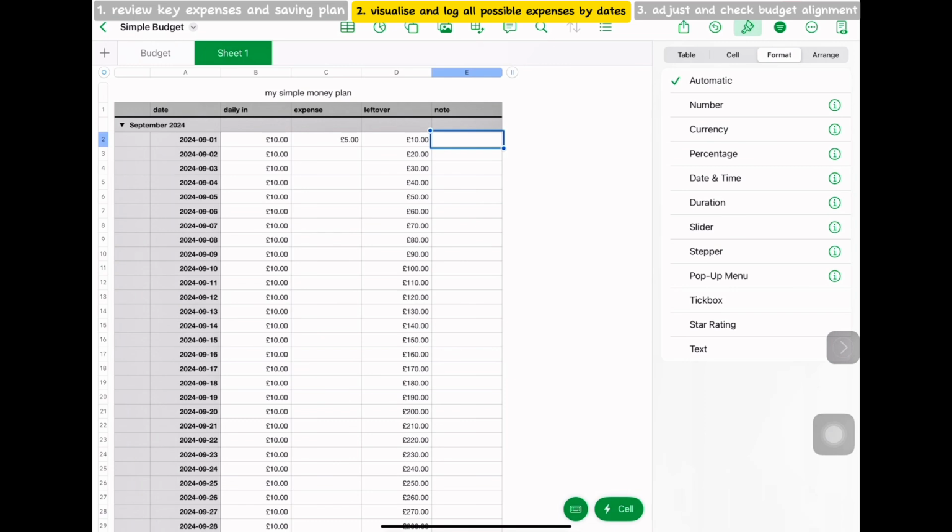You can plan things a bit ahead as well, if you want to pay for something when you have enough money in your account, or you want to plan certain appointments. You can look at it and think, this is a better day to go to those appointments so that you have enough money in your account to pay, and you don't need to transfer extra money.